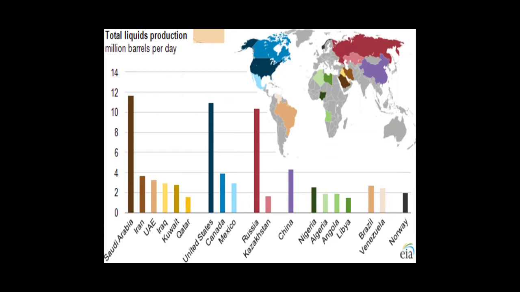Now let's see the distribution of mineral oil in the world. In the world, USA, Russia, Venezuela, Saudi Arabia, Kuwait, Iran, Iraq, Abu Dhabi, Qatar, Dubai, and Canada are the countries where mineral oils are found.